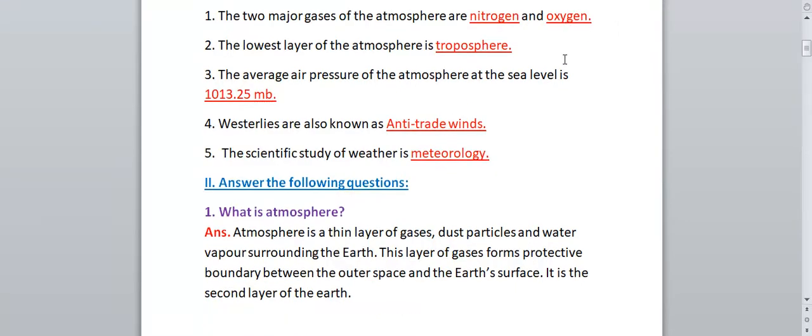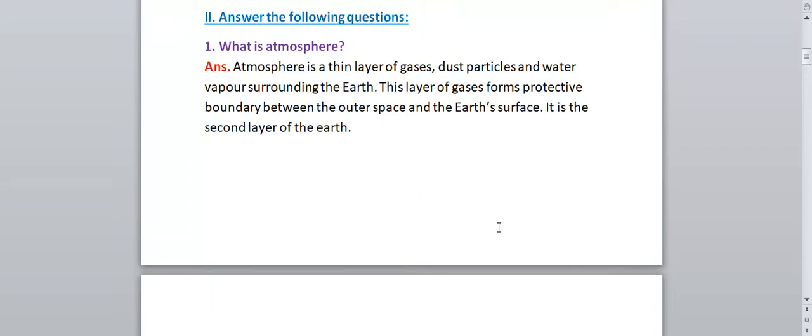Now we'll move towards the next question. Answer the following. Okay. In this we have question number 1. What is atmosphere? So what is atmosphere? Now we'll read the answer.